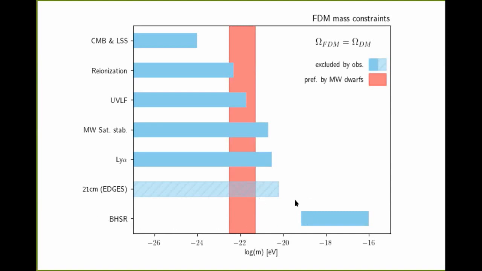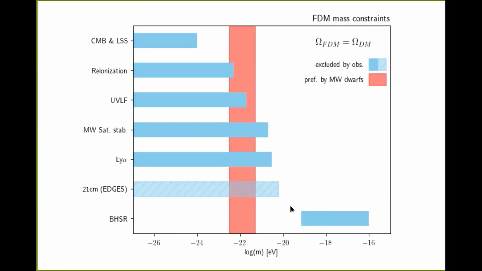And there are already a few studies, for example, Jens Niemeyer and Dodi Marsh published an analysis on the Eridanus 2 star cluster and its stability. And if that is confirmed by numerical simulations, so far it's just analytic predictions, but if that is indeed confirmed by numerical simulations, then this gap here also would slowly fill up.